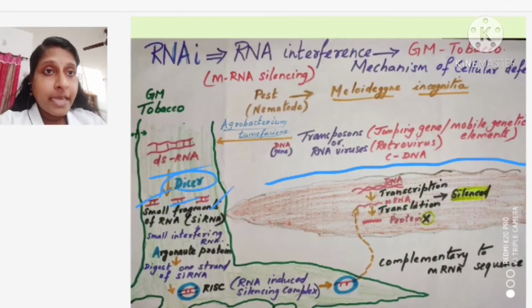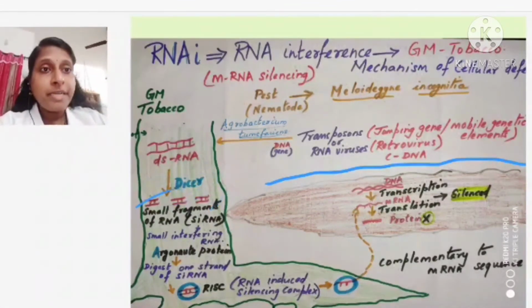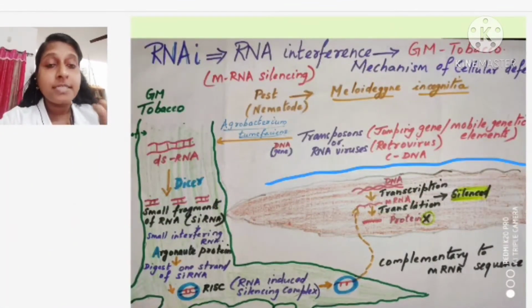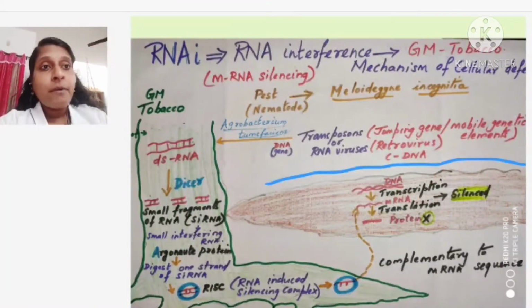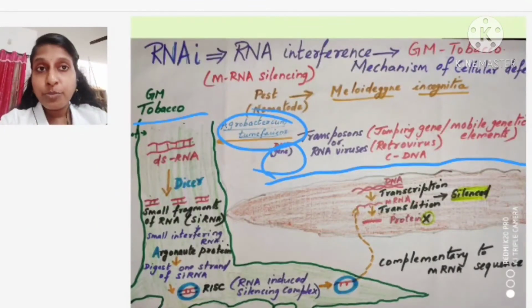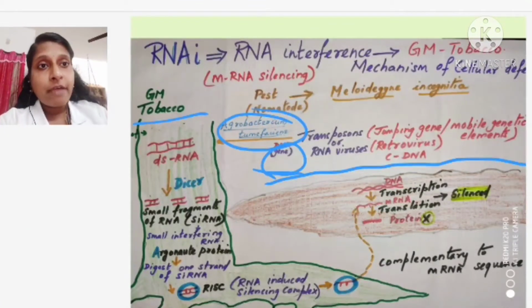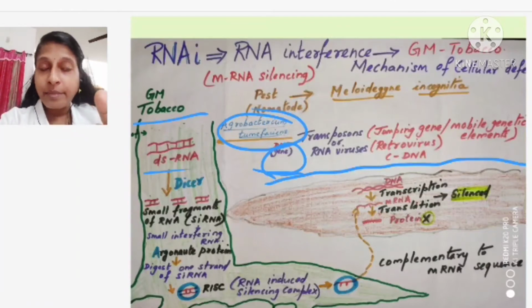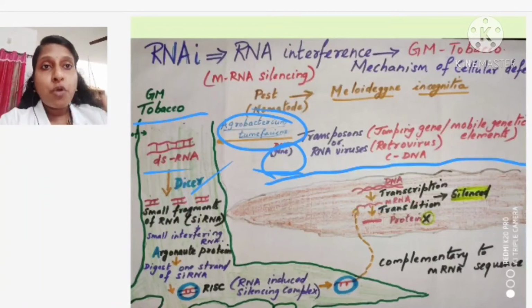So, I repeat again. What we have discussed till now is a bit difficult to understand, students, that is why I am discussing in detail. A gene is introduced into a tobacco plant with the help of a bacterium, Agrobacterium tumefaciens. After this gene gets in with the help of the plasmid, what is happening? Instead of producing mRNA, they are producing dsRNA. This dsRNA, in the presence of the enzyme dicer, is broken down into many small fragments. These small fragments we call small interfering RNAs.